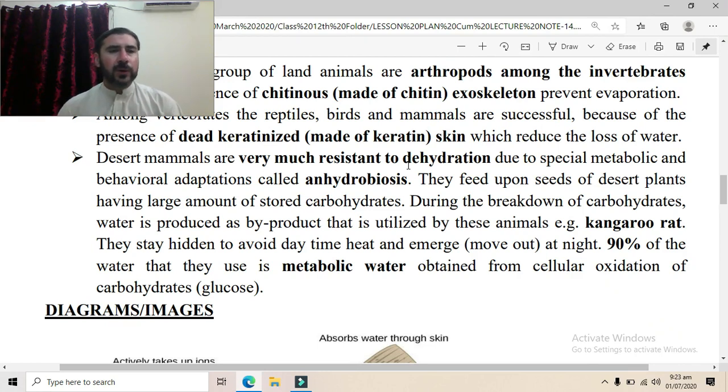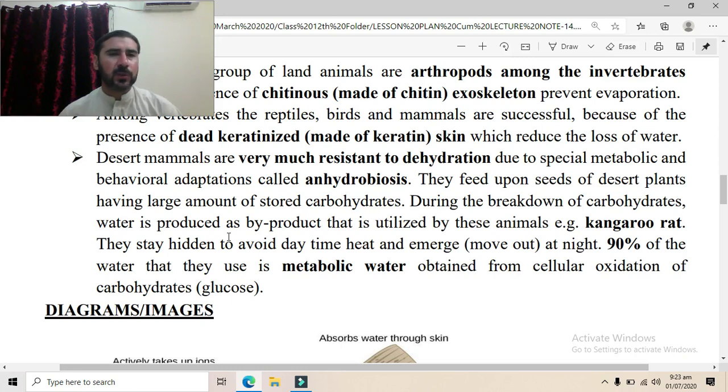Now what behavioral adaptations and what metabolic adaptations do they have? Among the behavioral adaptations, one is that they stay hidden during the daytime. During the daytime the sunlight is there, so there are chances of evaporation.